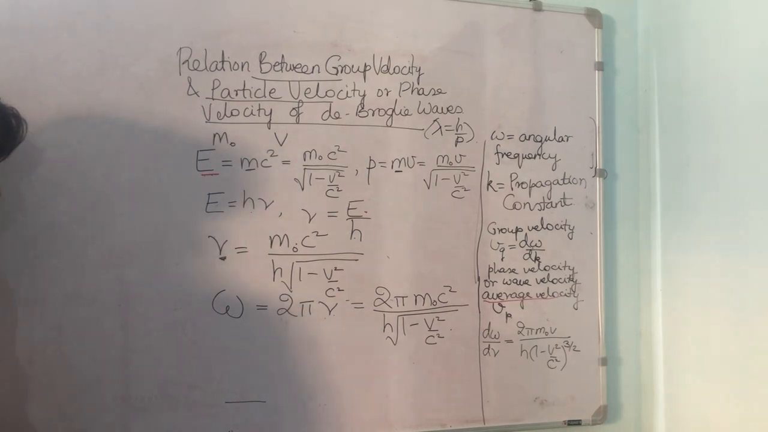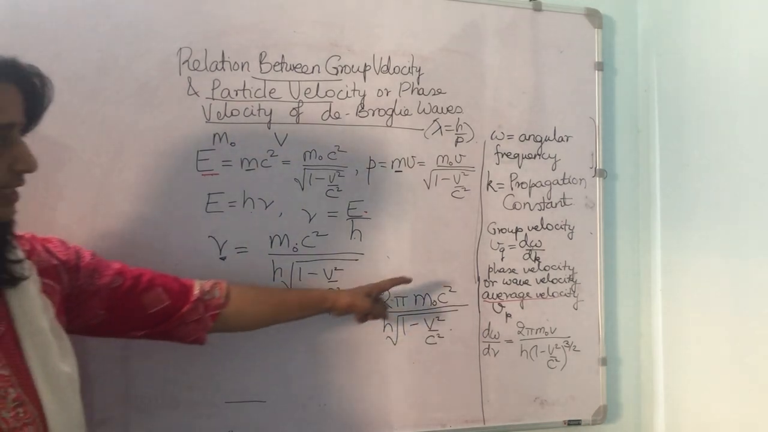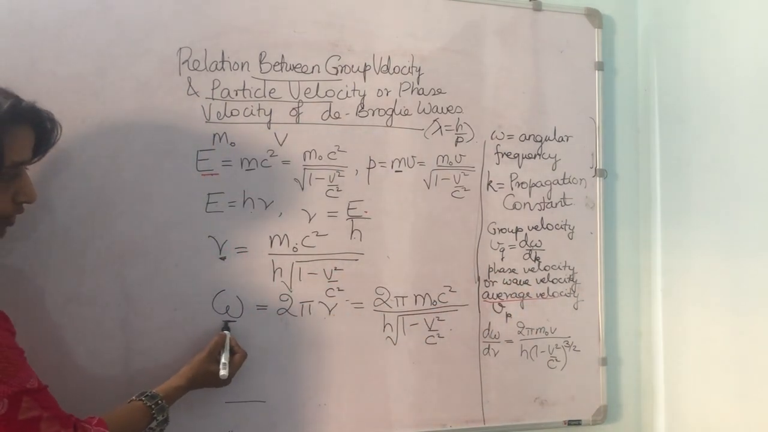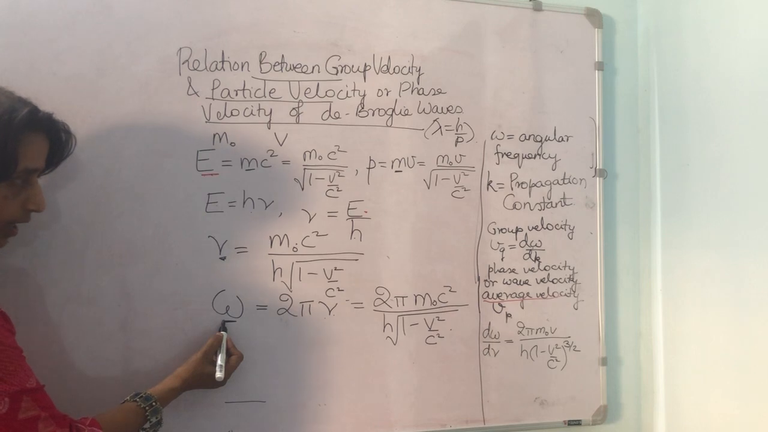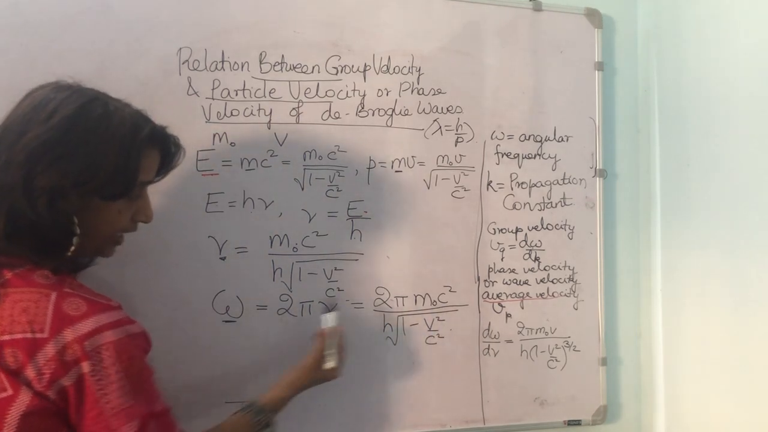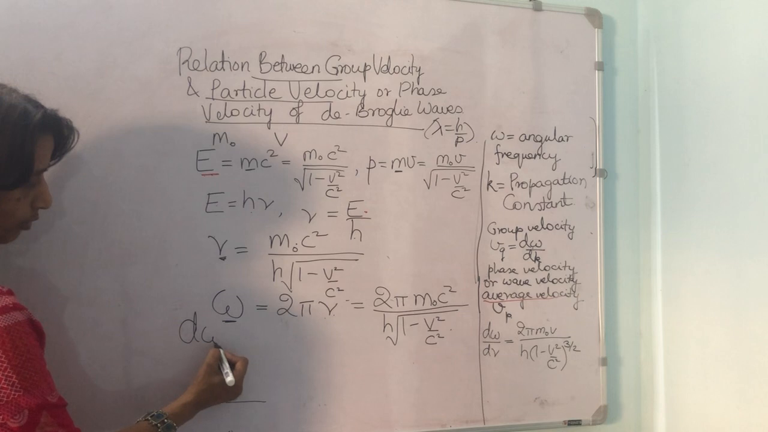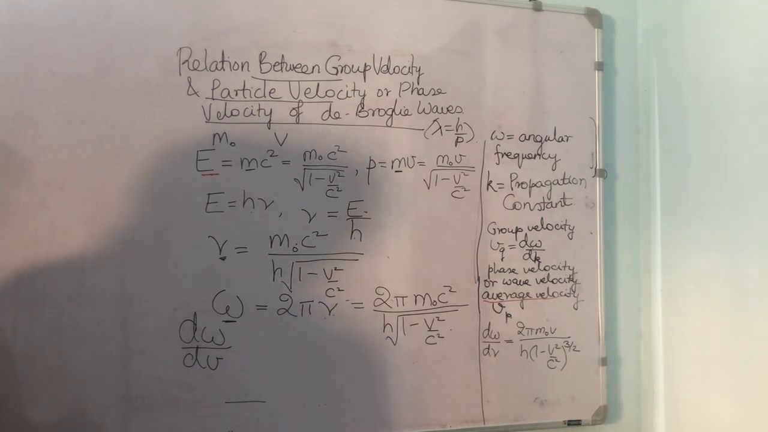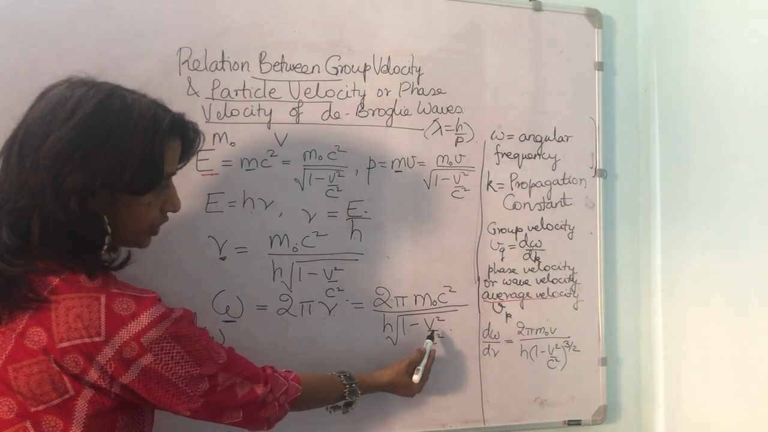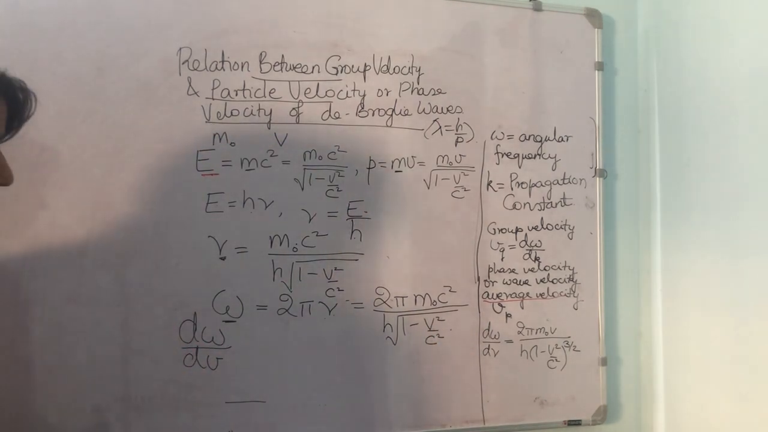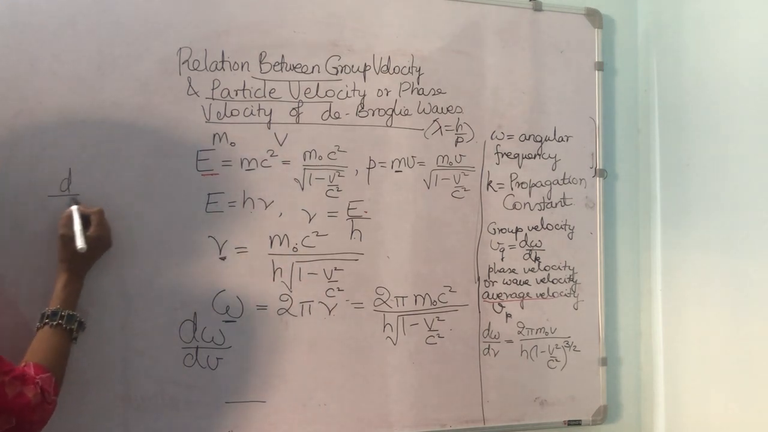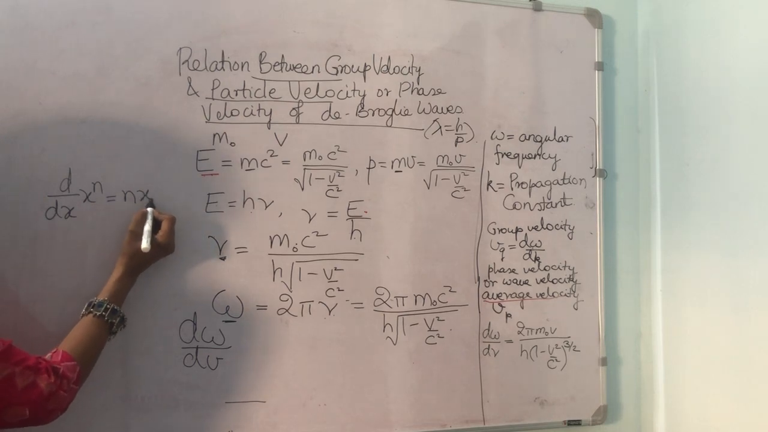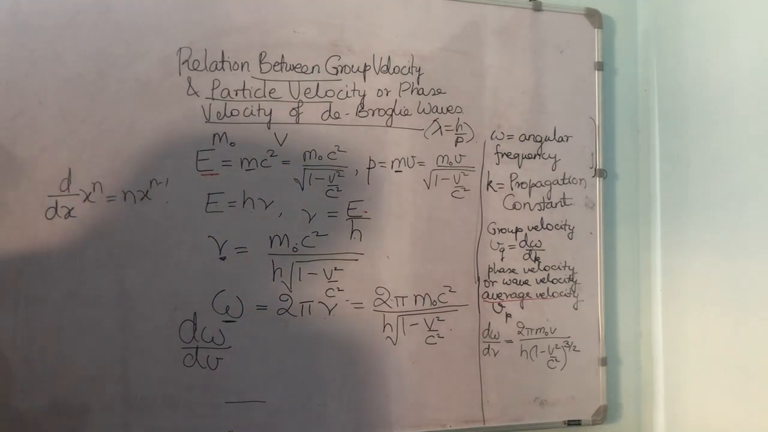Now what we will do, we know from our previous definitions d omega upon dk. So what we will do, we will find d omega upon dv here. So d omega upon dv, we are going to differentiate it with respect to velocity v, and the formula we will use is d upon dx of x to the power of n is n x to the power of n minus 1.